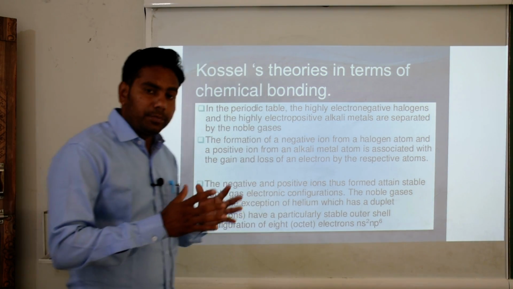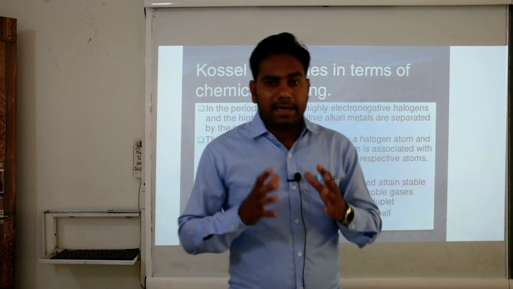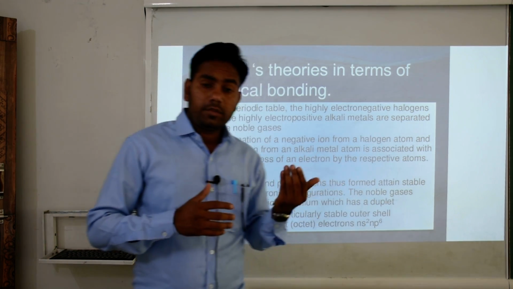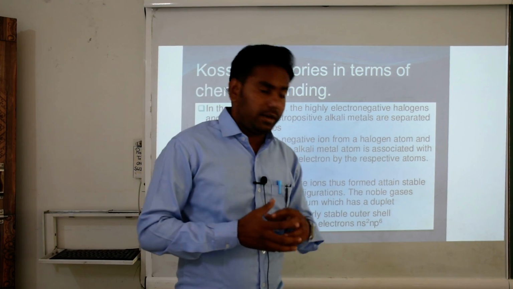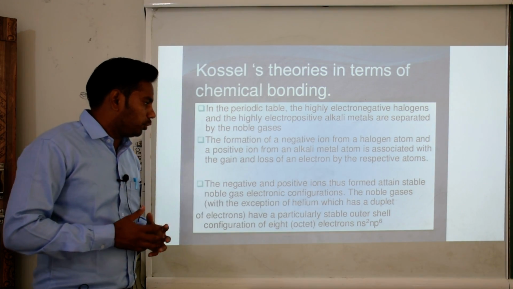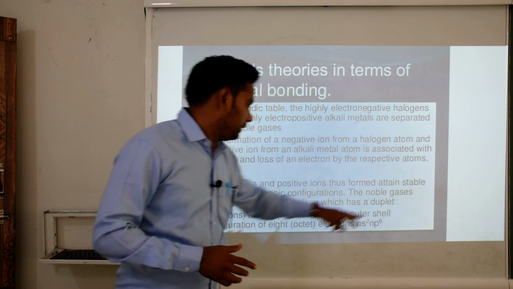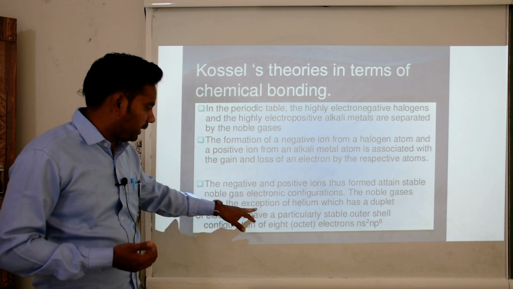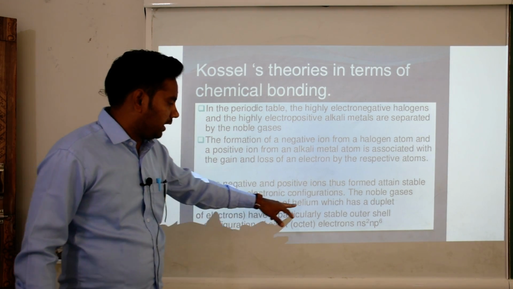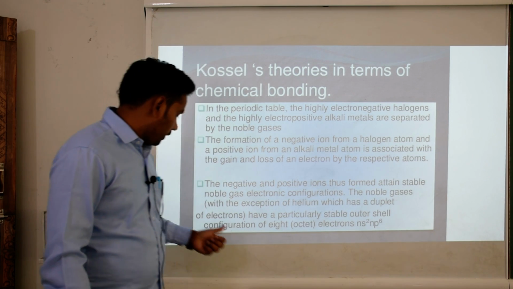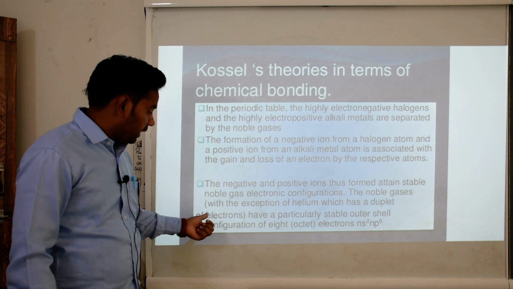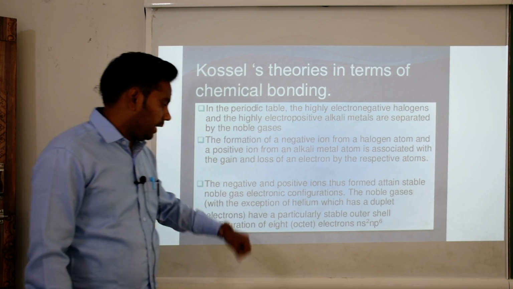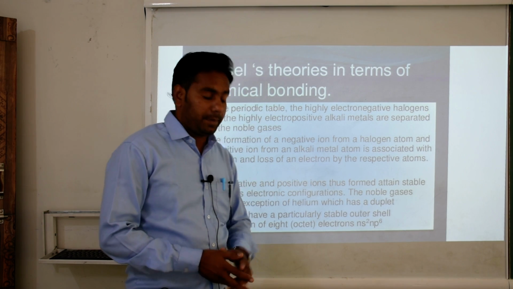Okay, so any atom forms a cation by the loss of electrons and any atom forms an anion by the gaining of electrons. The negative and positive ions formed attain a stable noble gas electronic configuration. The noble gases, with the exception of helium which has a duplet, we already clear about, have a particularly stable outer shell configuration of 8 electrons, ns2 np6.